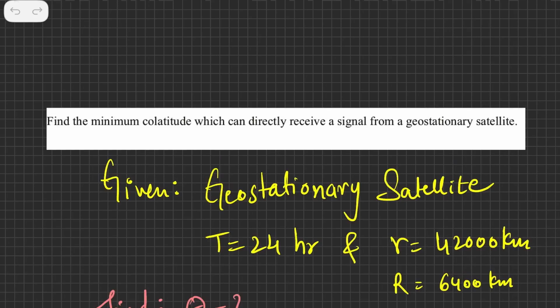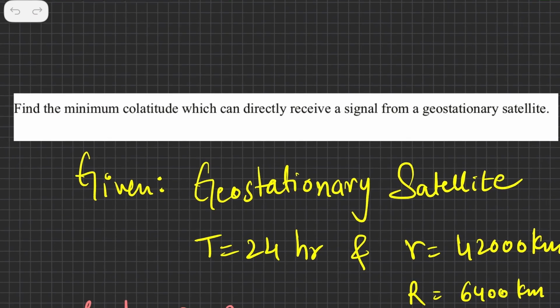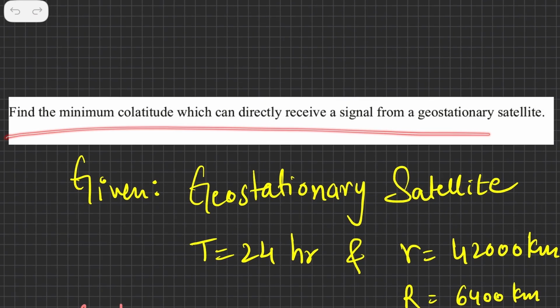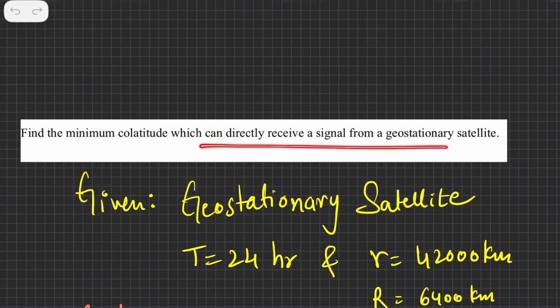Today we are discussing one of the doubts posted by one of the physics enthusiasts, a student of the subject. He has questioned me on YouTube itself, and I am just trying to solve that question. So the question is: find the minimum colatitude which can directly receive a signal from a geostationary satellite.